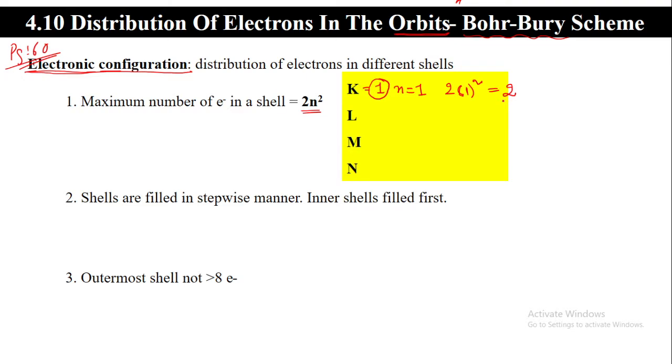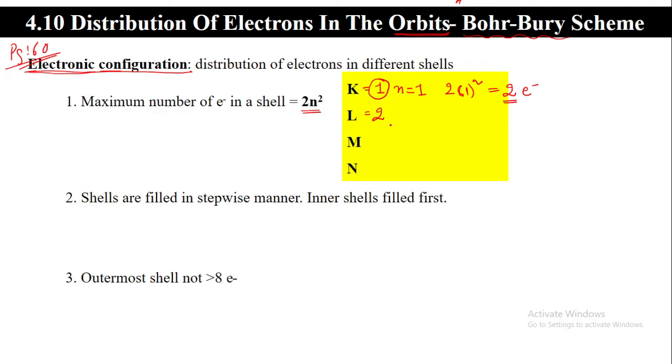The same thing we will see with the second orbit, n is equal to 2. So when n is equal to 2, 2 to the power of 2 is equal to 4, 4 into 2 is equal to 8, therefore in the second orbit we are going to get 8 electrons. In the third, how many are going to come? 18 electrons. 18 electrons maximum we can get in the third orbit, and so on.